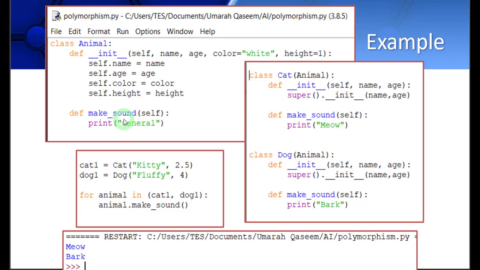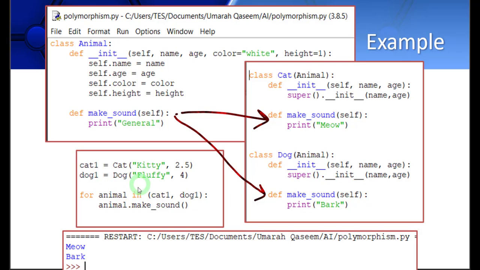This is the objective. Okay, so now I derived a class cat from this animal class and another class dog from this animal class, and they both have their own constructors, and their constructors are calling the base constructors. You can see that here. Now you can see that in each of these 2 classes you have that make sound function. This function is written again in each of these classes. It is overridden here, right? This make sound function has overridden the make sound function of the base class. So we have the overridden definitions of the function in the derived classes.